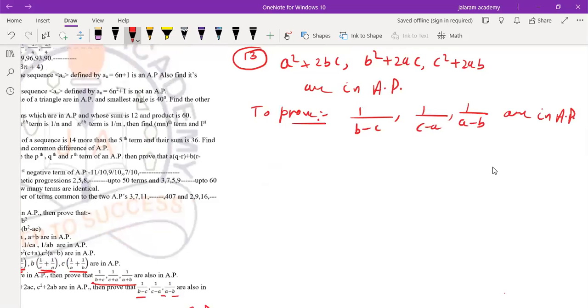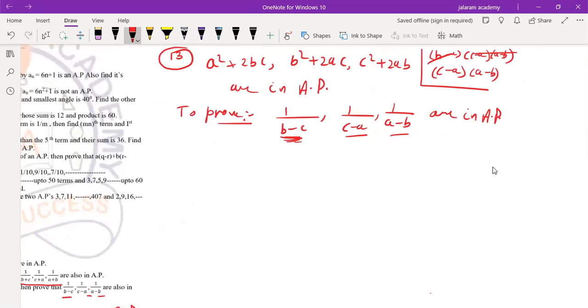So first, in rough, find the LCM of the denominators. It is b minus c into c minus a into a minus b. If you multiply it to the first, b minus c will be cancelled out, leaving c minus a into a minus b.